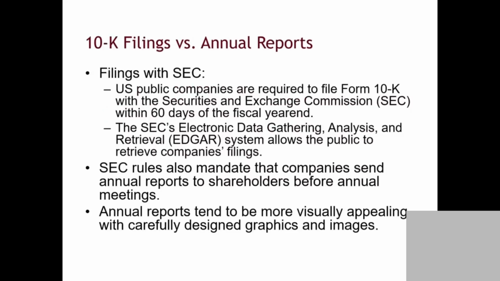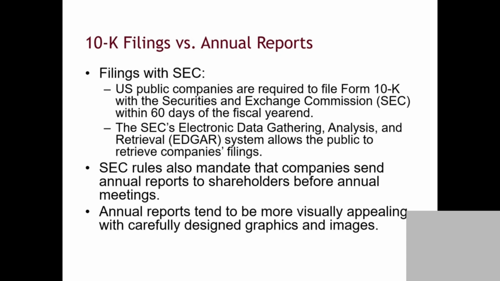First of all, what's the difference between the 10K filings and the annual report? Sometimes people use these two terms in an interchangeable way. They are very similar but kind of different filings. For the 10K, the audience is the SEC.